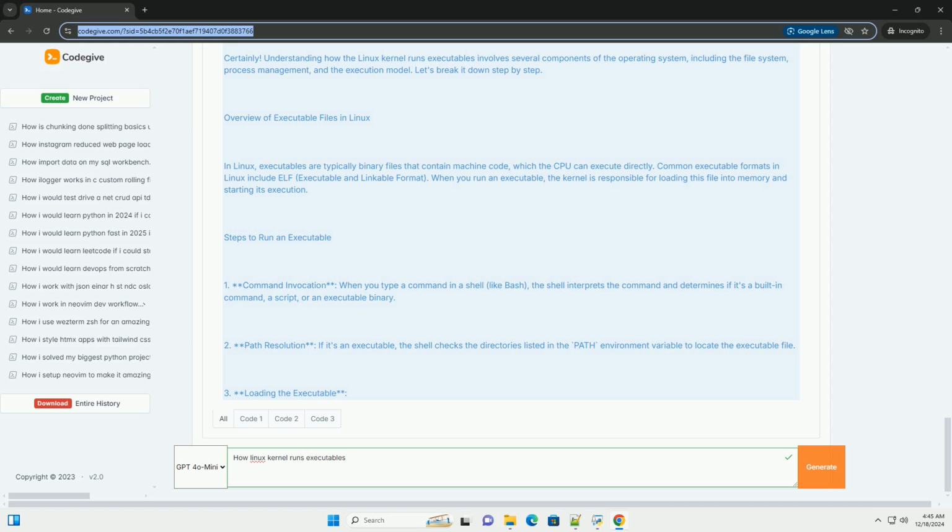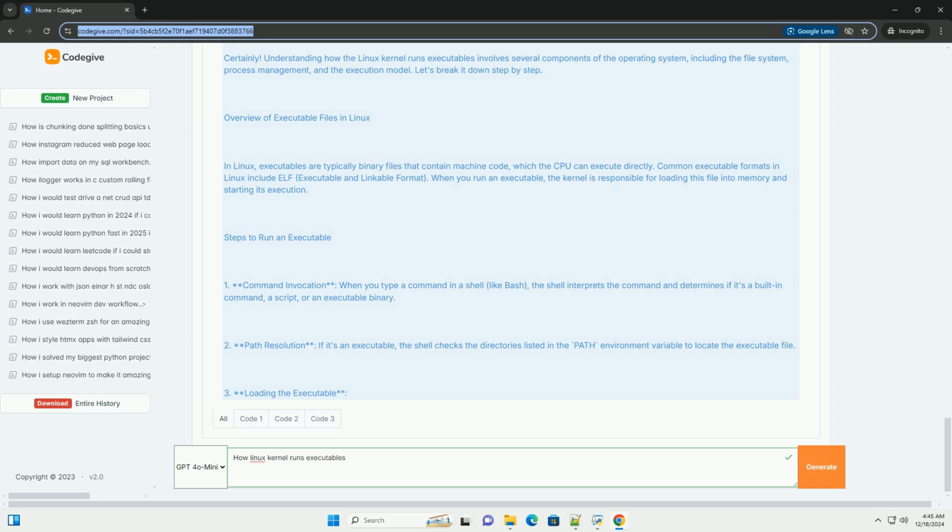1. When you run ./my_program, the shell uses fork to create a new process. The new child process will then call exec to execute my_program. 2. The kernel reads the ELF file's header to determine how to load it, allocates memory for the executable and sets up the environment, then transfers control to the entry point of my_program, which begins execution.